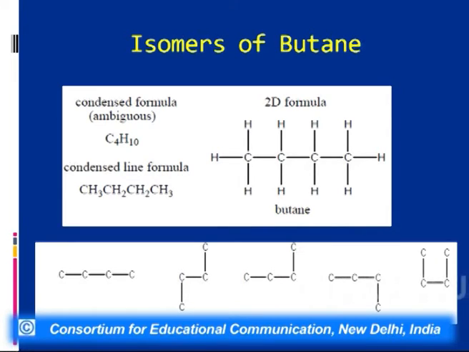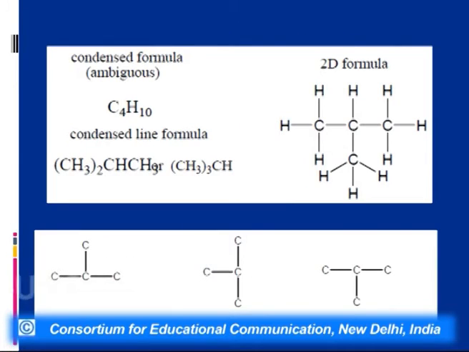Now when we write the different structures for n-butane, we can again write bent structures, but all the structures are similar. So this isomer is normal butane. In the second case, we have replaced a secondary hydrogen of the propane, and what I am getting here is isobutane. But when I write the structures for isobutane, again all the structures are similar. So we come to the conclusion that butane has only two chain isomers, that is normal butane and isobutane.